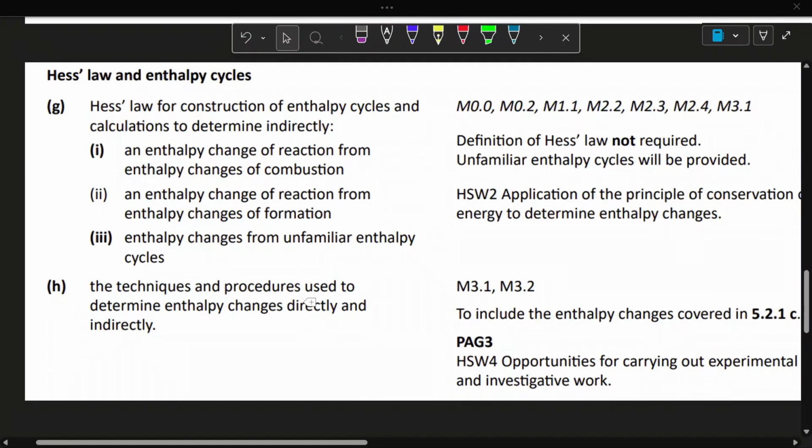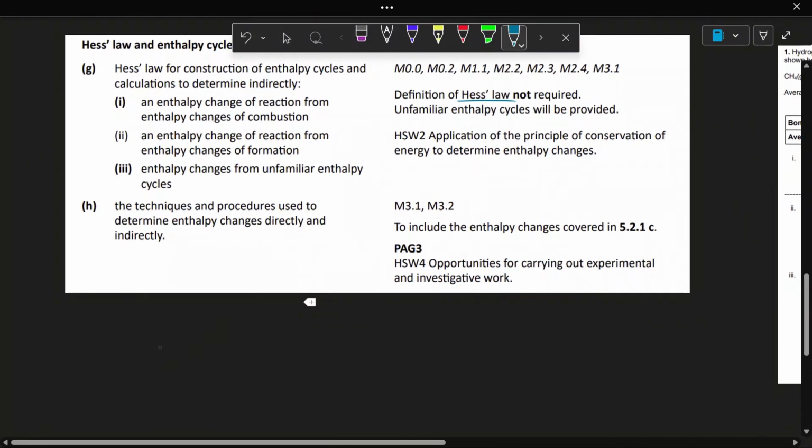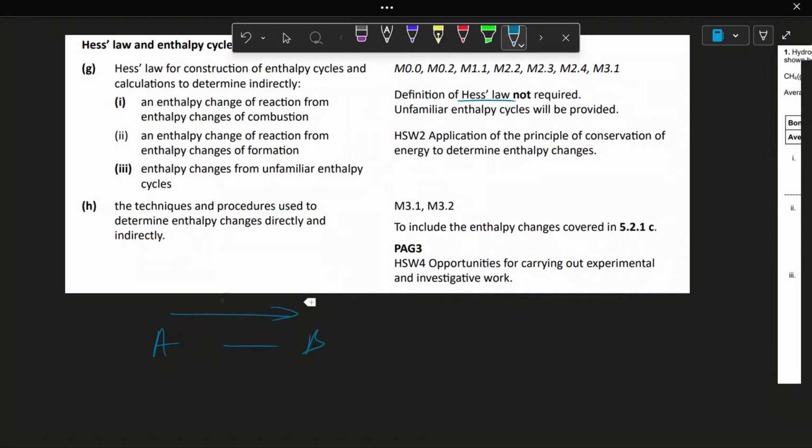Finally, we've got a concept in enthalpy change called Hess's law. Despite the fact that we don't need the actual definition, it's worth understanding where it comes from. So if we've got A and B, the energy change from A to B will be the same no matter which route you take.